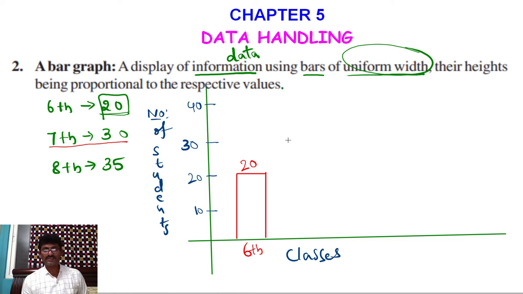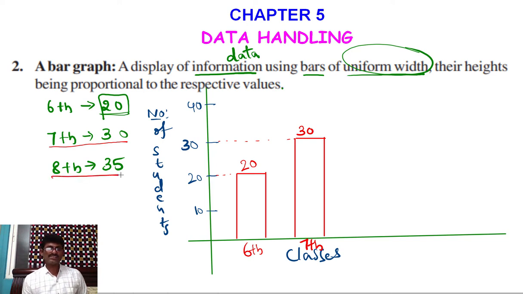30 students are there. So let us draw like this. Here the width of these two rectangles must be the same. The first rectangle is of 6th class students. Now this is 7th class students. So how many students are there? 30 students are there. So this is 30 and this is 20.